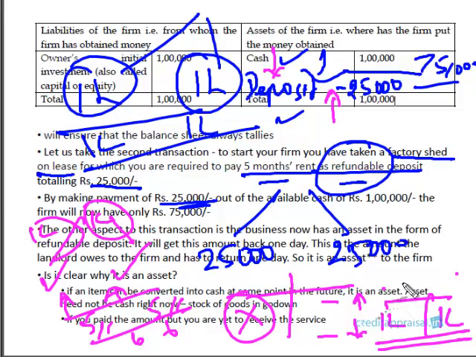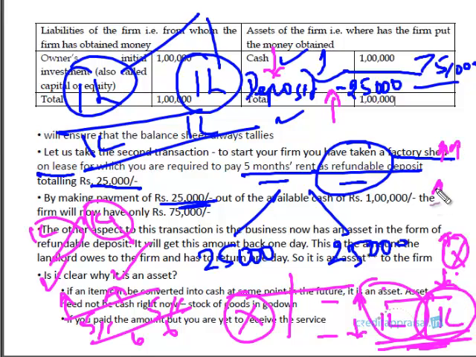Now after the second entry, liabilities remain the same, right? And cash is making a downward entry of 25,000 and deposits are making an upward entry of 25,000. So these cancel each other and the balance sheet still remains 1 lakh. So the balance sheet is still tallying after the second transaction, even though two entries on the same side are being affected. Entries are not going up simultaneously. One has gone up and one has come down. So the balance sheet is tallying, right?